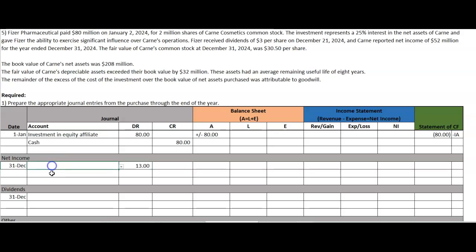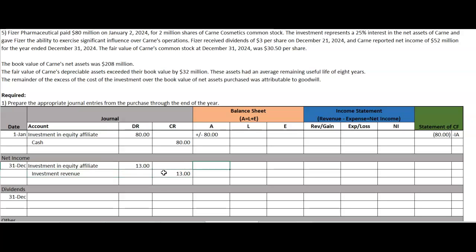So how are we going to record that? Well, that is income, so our investment is going to be increased by the income of that company. So we're going to debit our investment in equity affiliate, and then we're going to credit our investment revenue. Now, just to make our debits and credits a little neater, we're going to indent that. And that is 13 as well.